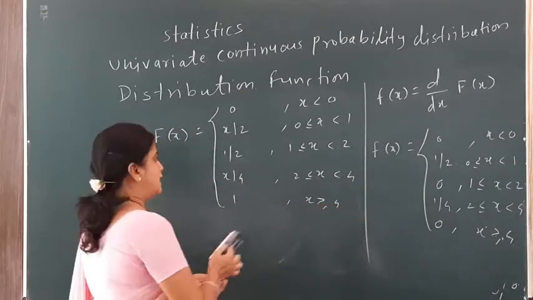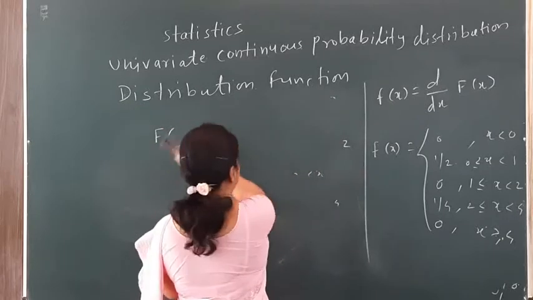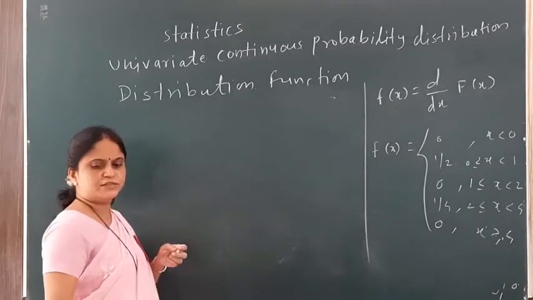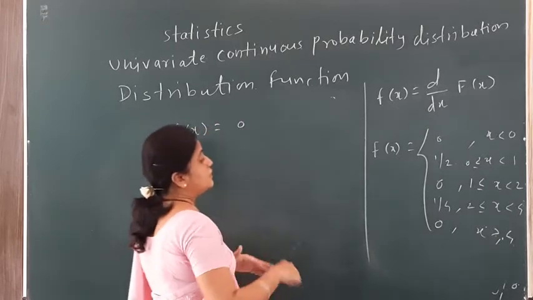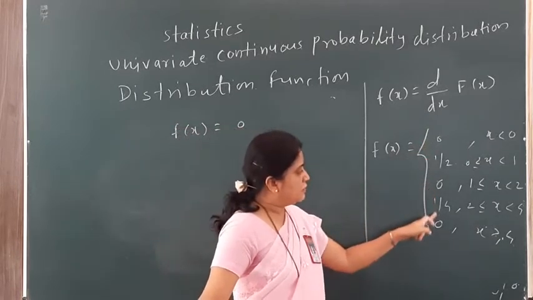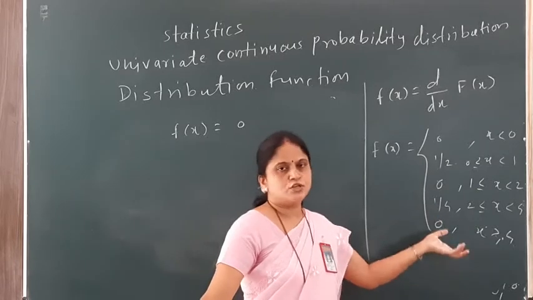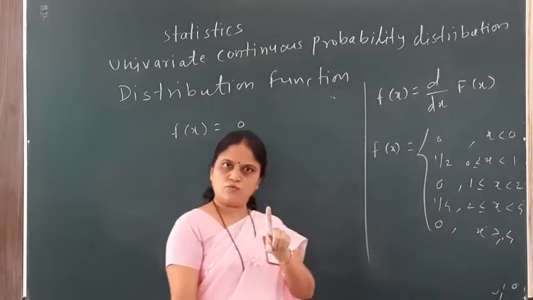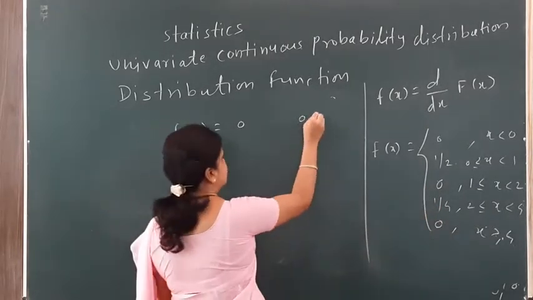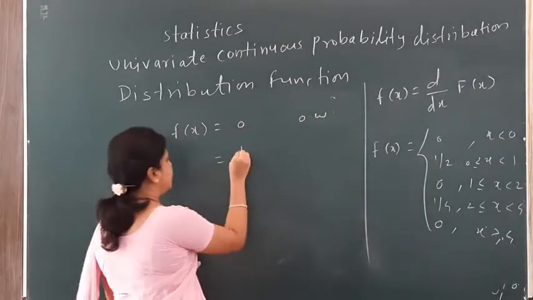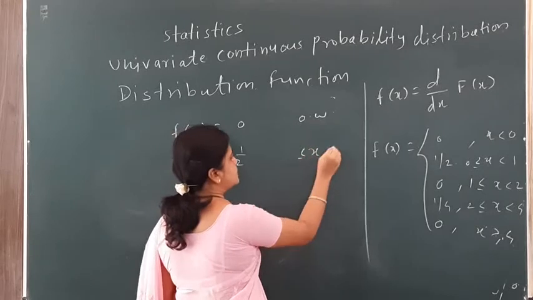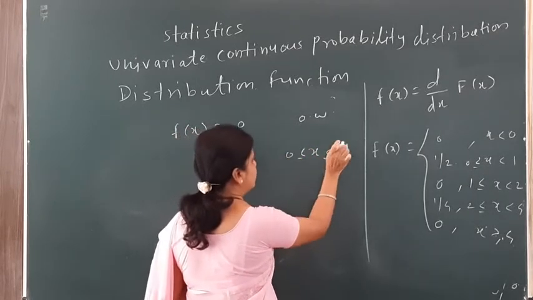Now we can write our final answer as f(x) equal to 0 for three different ranges, which I can write in one word as 0 otherwise. The next value is half when x is between 0 and 1, including 0 but not including 1.